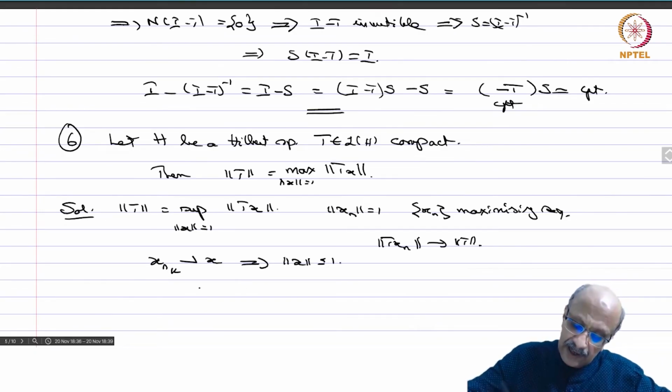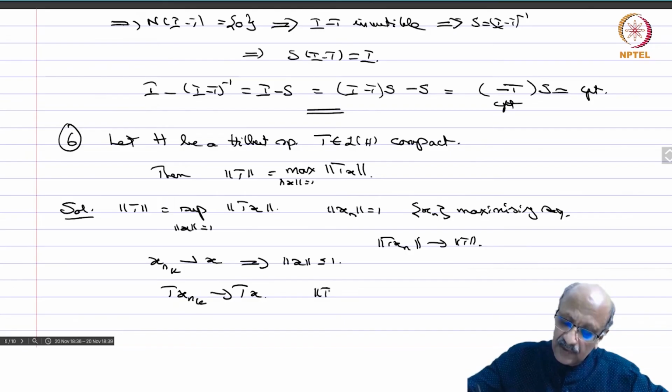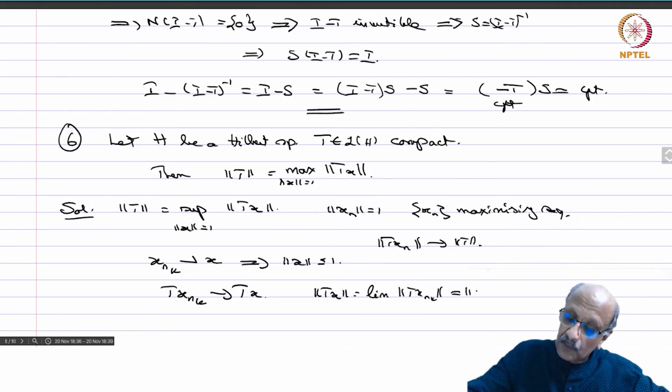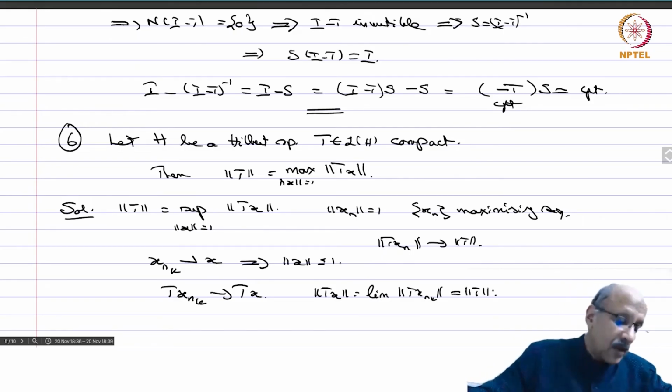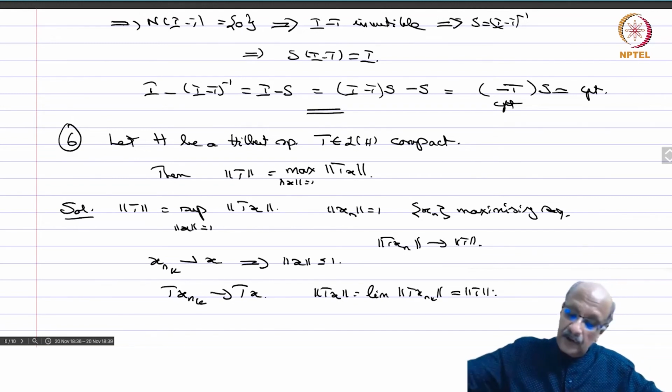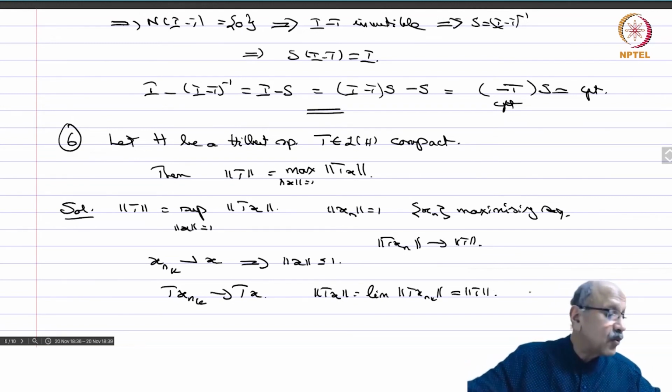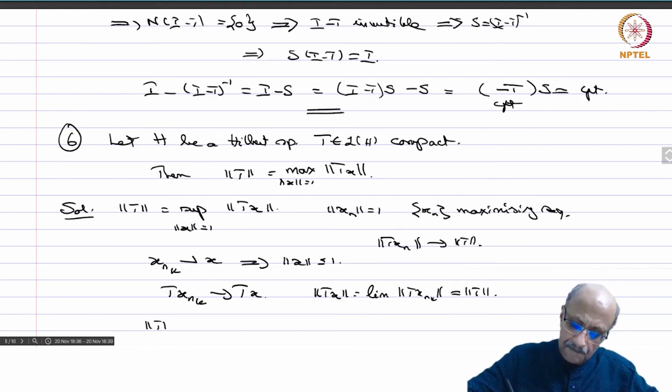Then Txnk converges in norm to Tx, therefore norm Tx is the limit of norm Txnk, which is equal to norm T. And you have that norm x is less than or equal to 1. So norm T is less than or equal to norm Tx by norm x, because norm x is less than or equal to 1.